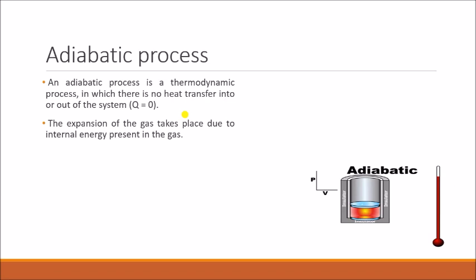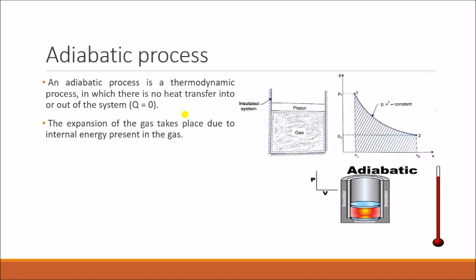So in this case also, the expansion of the gas takes place due to the internal energy present in the gas. This experiment is conducted using a piston and cylinder arrangement. Only in this case the walls of the cylinder are insulated, meaning no heat can be added to the gas or rejected from the gas. So whatever expansion of the gas there is, it takes place due to the internal energy of the gas.